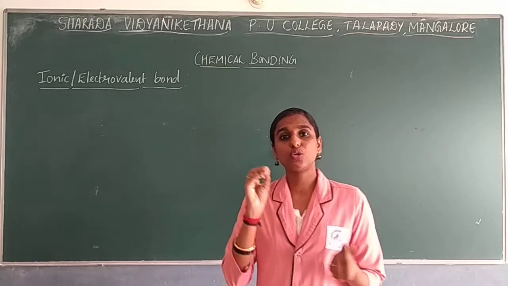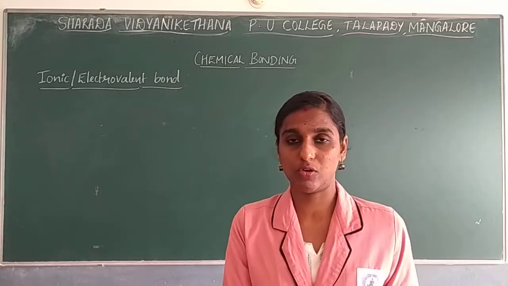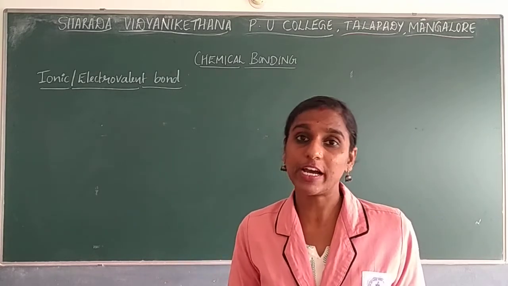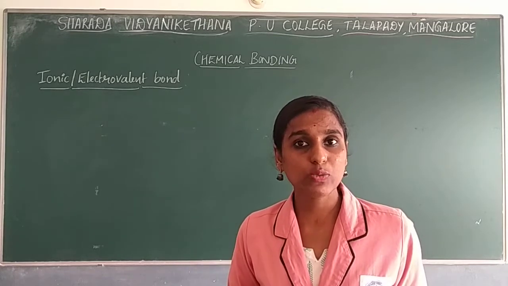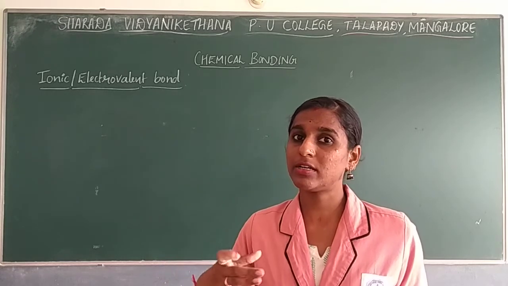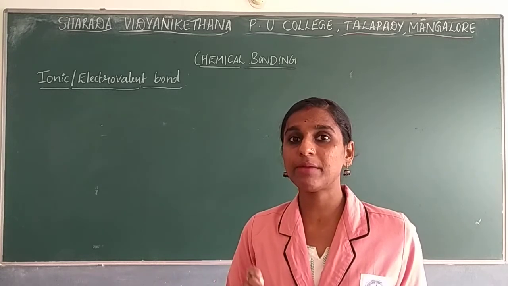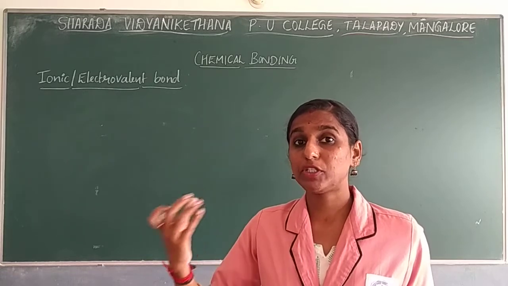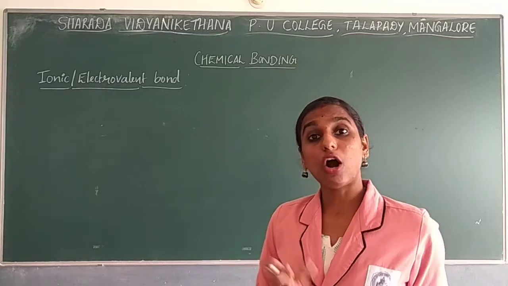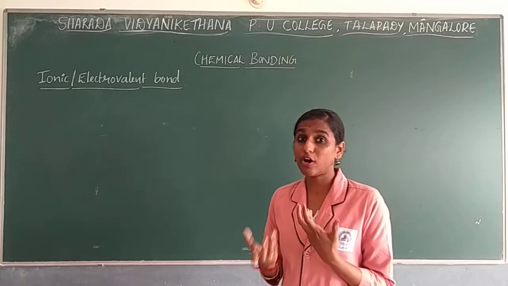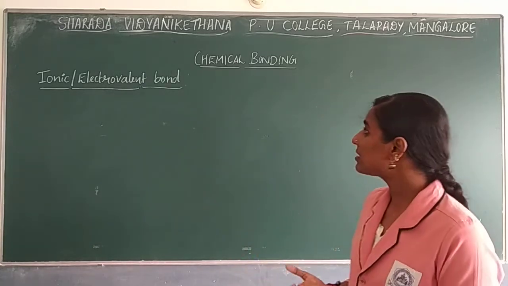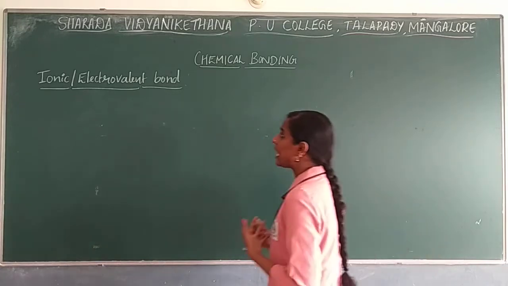Based on that, Lewis has represented it with symbols also. How can we write the valence electrons in terms of symbols, so that we can identify the number of valence electrons as well as valency? Based on that, you have also written the covalent bond, whenever sharing of electrons takes place between atoms. That we have done with the Lewis dot structure. Kossel explained how ionic bond formation takes place. So in today's class, we'll be dealing mainly with the ionic bond.